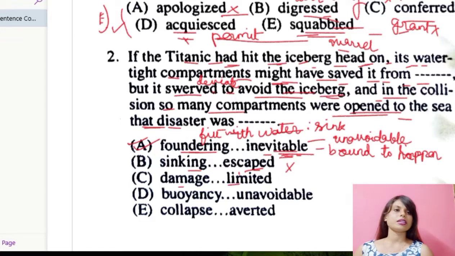Damage and limited. Saved it from damage, but it swerved, so many compartments were open to the sea that the disaster was limited. No, it's wrong. It's not making any good sense. Buoyancy. Now, buoyancy means the ability to float. I'm writing it down, the ability to float.